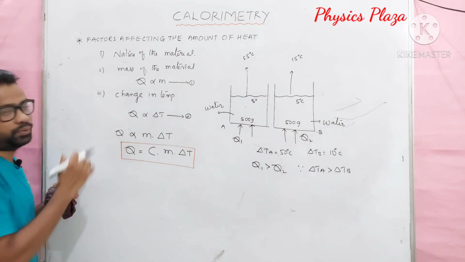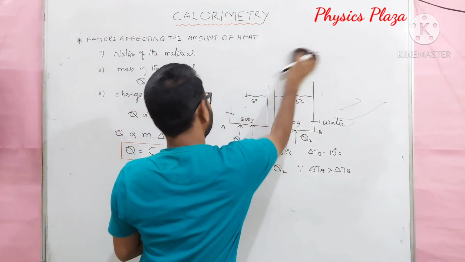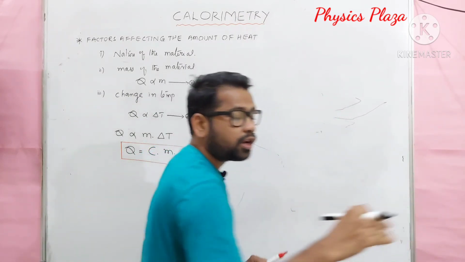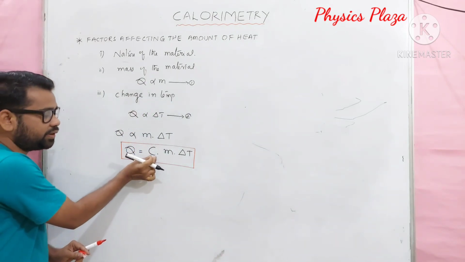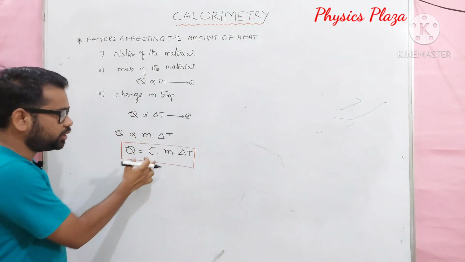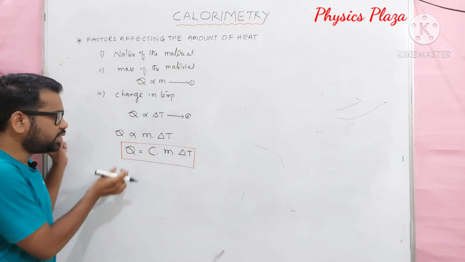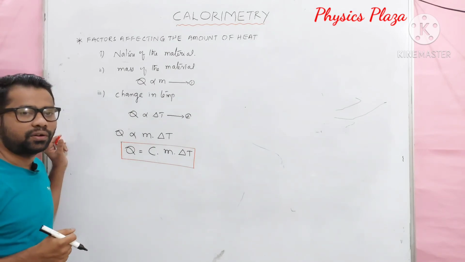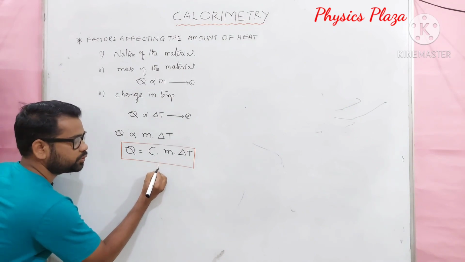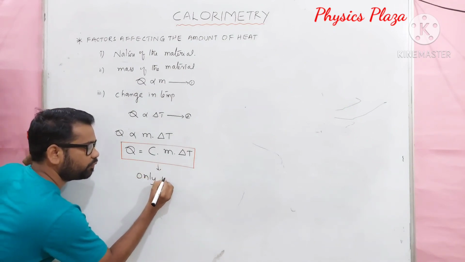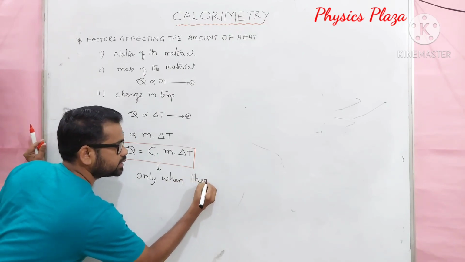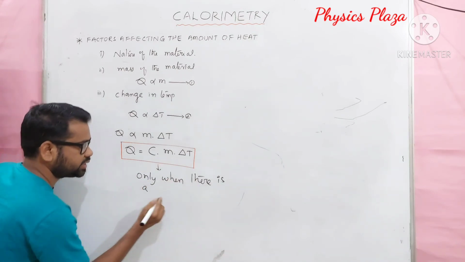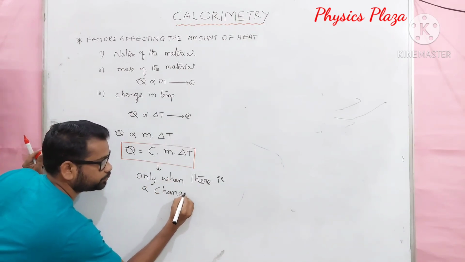Now what is the purpose of Q? Children, by using Q is equal to Cm delta T, we calculate the amount of heat absorbed or rejected when the C value, M value, and delta T value are given. Then obviously we can calculate the amount of heat absorbed or rejected. But here one condition is there. What is that condition? Please write it down, children, it's very important. This formula is used only when there is a change in temperature.